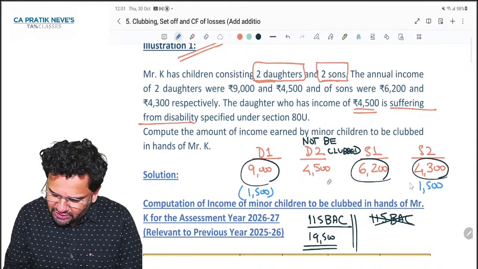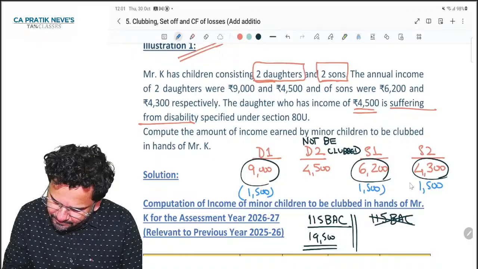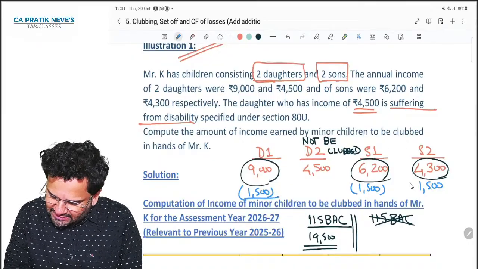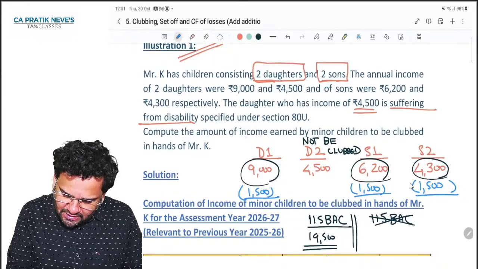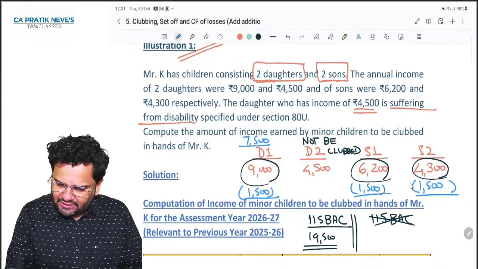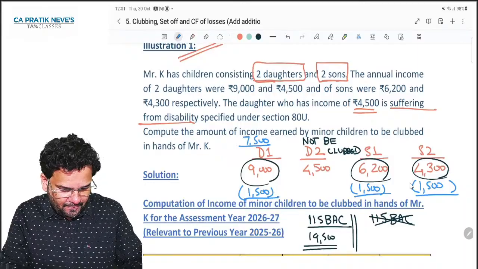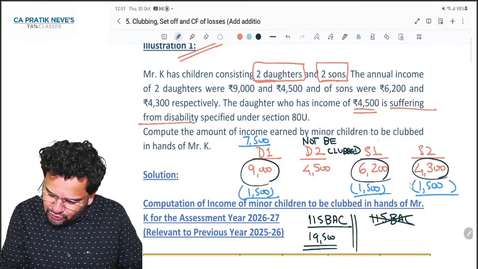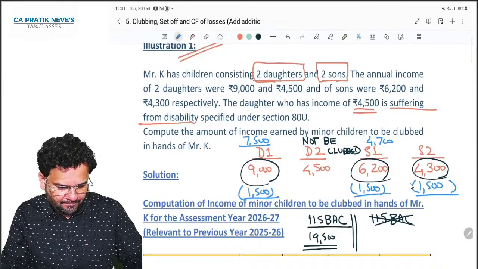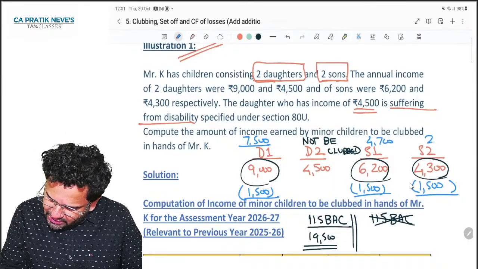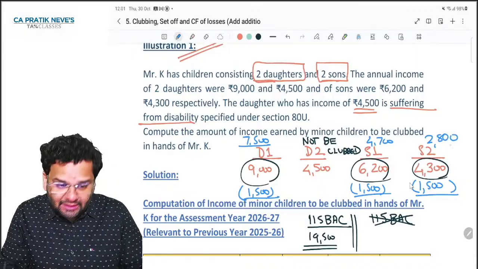Sorry, daughter 2's income we are not clubbing only. So now taxable figures will change. They will become 7,500, 4,700 and 2,800. And take the totals now.